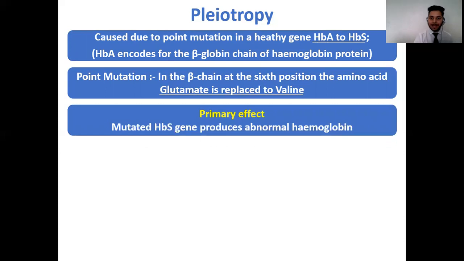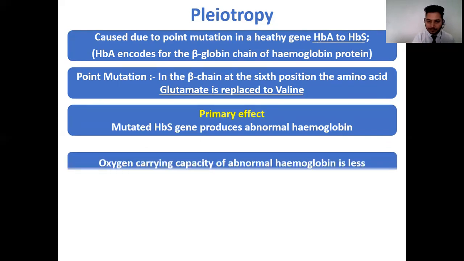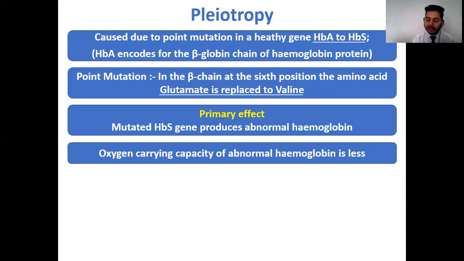As a result, the primary effect that you observe is that this mutated allele HBS is going to encode for abnormal or faulty hemoglobin, whereas HBA is going to code for normal hemoglobin. The mutated HBS gene is going to produce abnormal hemoglobin because the beta chain is now faulty. Now, what is the role of hemoglobin? We know that it has an oxygen carrying capacity. It is going to carry oxygen. If the hemoglobin is abnormal, the oxygen carrying capacity of the hemoglobin will be drastically reduced.